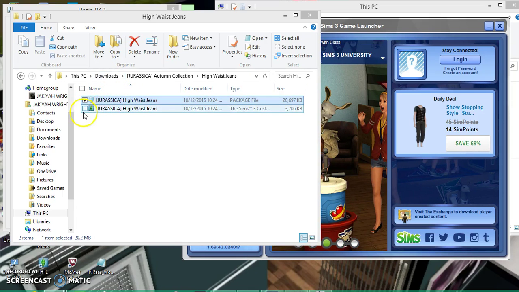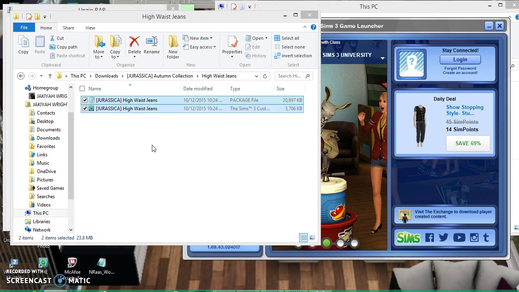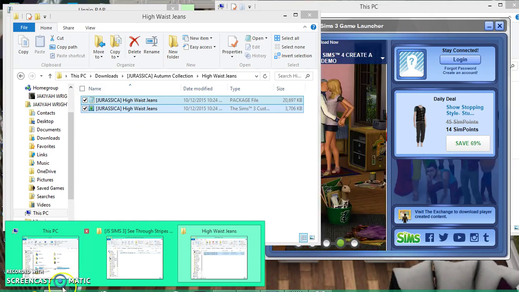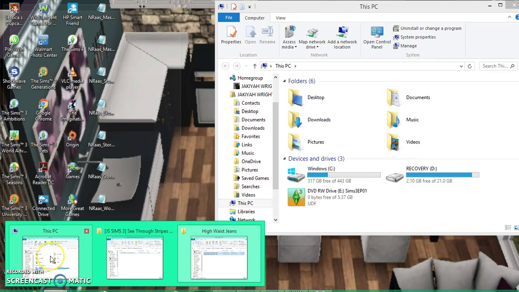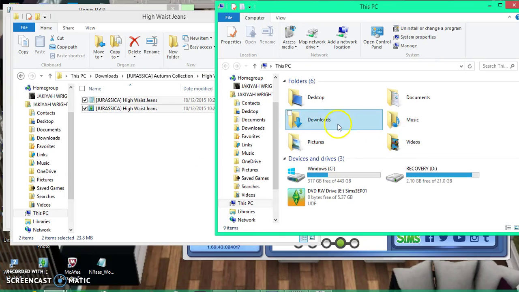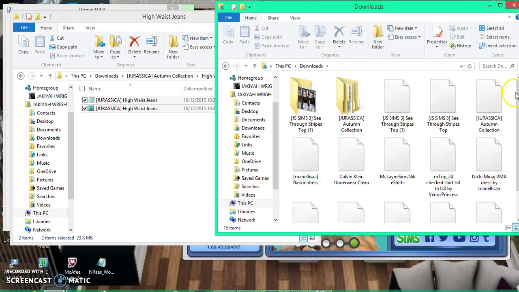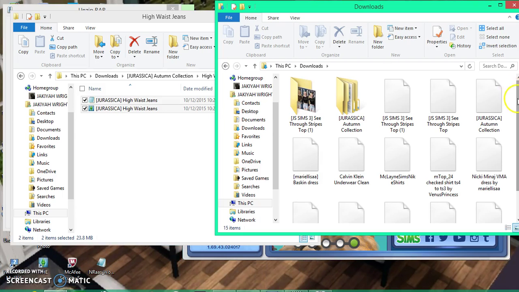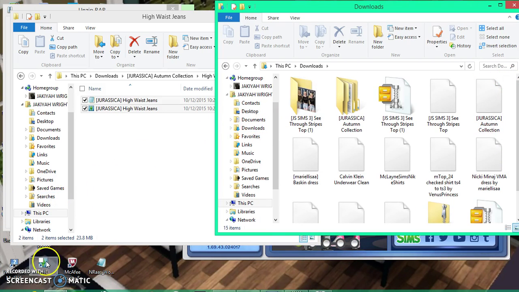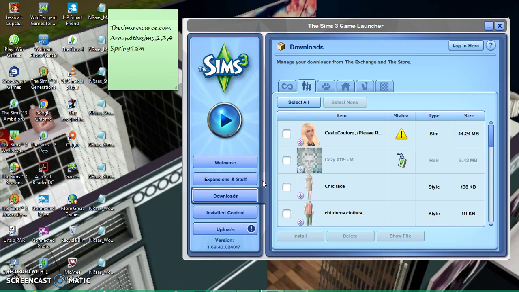So I have a lot more custom content to do, as you will be able to see right here. I have a lot of things to put in there, so I'm just going to get back to you guys when I'm finished. Okay, I have finished all my downloads.